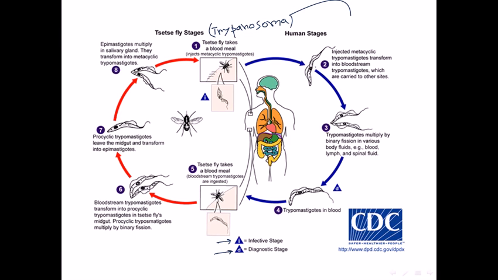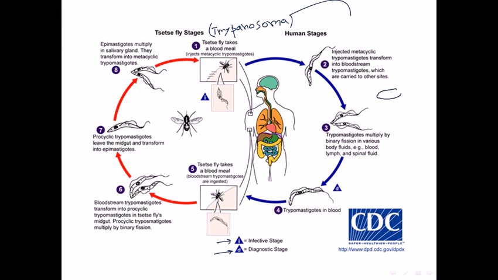Once it is injected, not yet developed and fully adult, it is called trypomastigotes, sorry for that, trypomastigotes. Now this is called the metacyclic trypomastigotes, and this metacyclic trypomastigote transforms in the bloodstream into simple trypomastigotes. Now these trypomastigotes multiply by binary fission, as you can see in this picture.